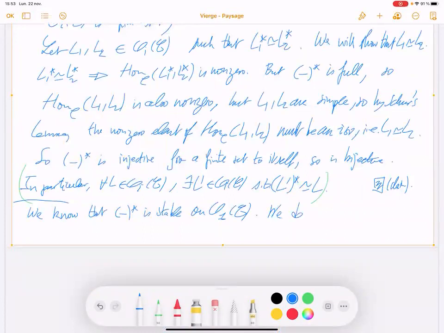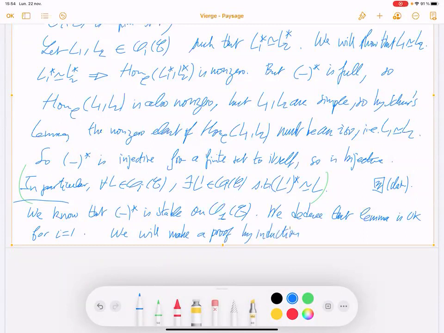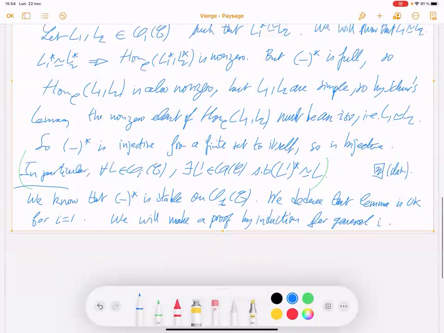We deduce that the lemma is okay for i equal 1, and so we will make a proof by induction for general i.